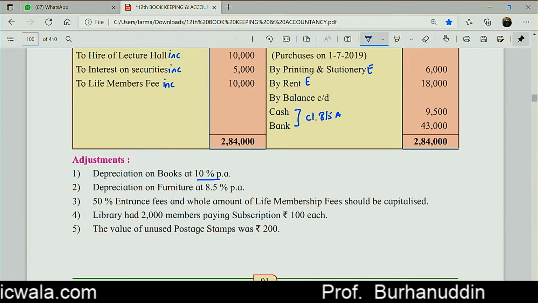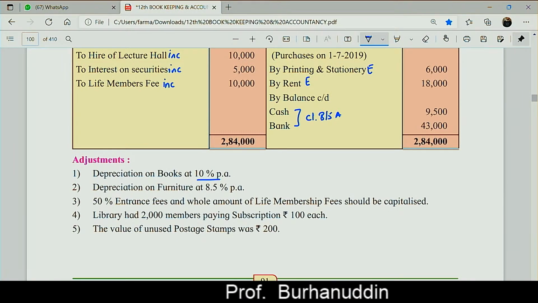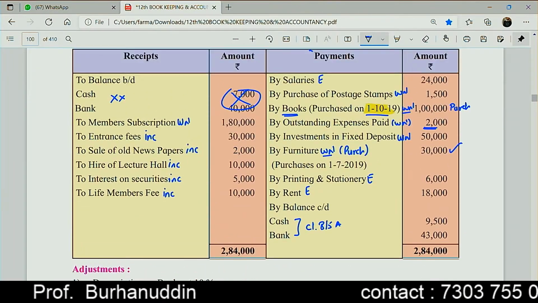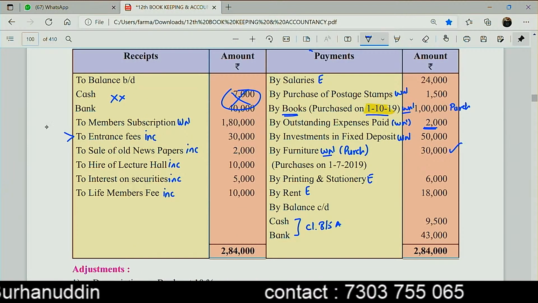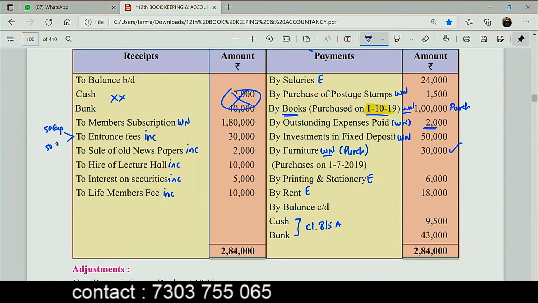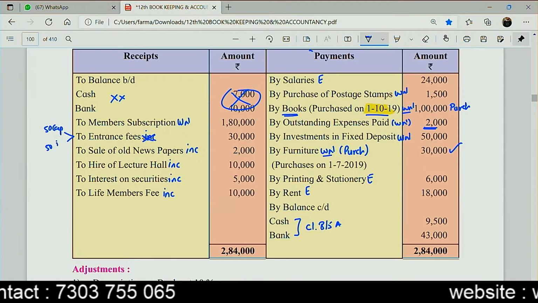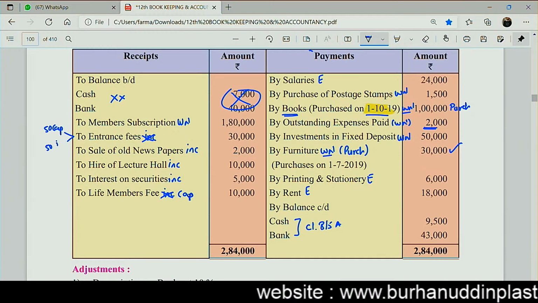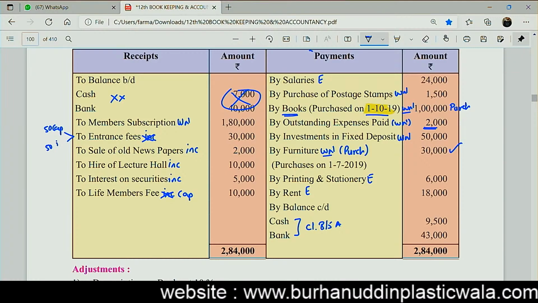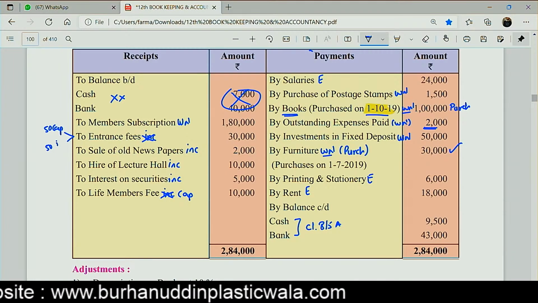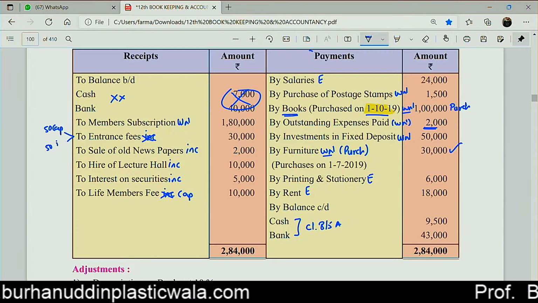50% of the entrance fees and the whole amount of the life membership fee should be capitalized. So here I'll be having arrow marks. 50% is capitalized, so the remaining 50% will be treated as income, and the whole amount of life membership fees has to be capitalized. So I'll be cancelling the income side mention and write there, capitalize.